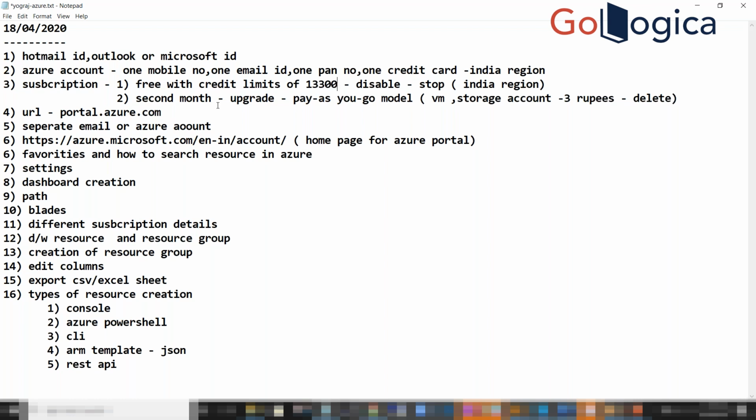And for the second month, once you upgrade your subscription to the pay as you go model, you again want to do some practice for 2 hours or 3 hours per day. For example, if you're creating any VM or any storage account, charges will be applied based upon whatever you're creating. For example, if you're creating a storage account, it's 3 rupees or 10 rupees. So once you create a storage account, automatically it will be charged, and you'll get a bill at the end of that month.